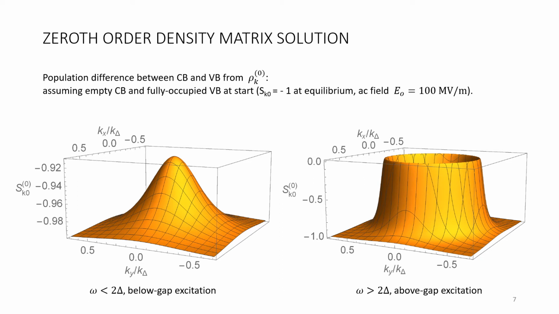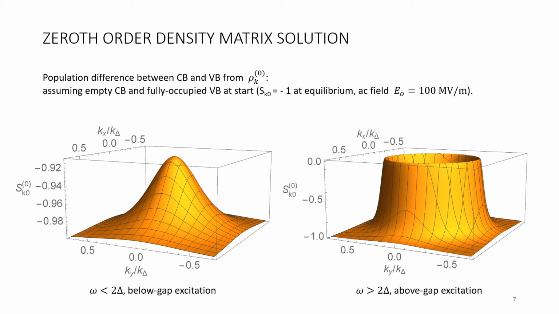The plots show the population difference between the conduction band and the valence band, assuming at equilibrium that we have an empty conduction band and a fully occupied valence band, so their original population difference is -1. Under the strong pump field of 100 megavolt per meter, the plot to the left shows the population difference for frequencies smaller than the band gap.